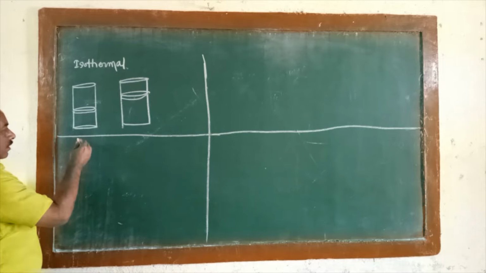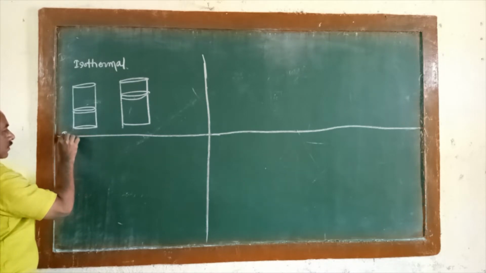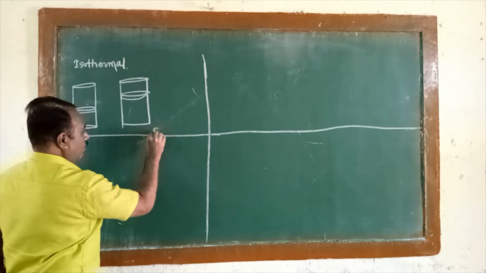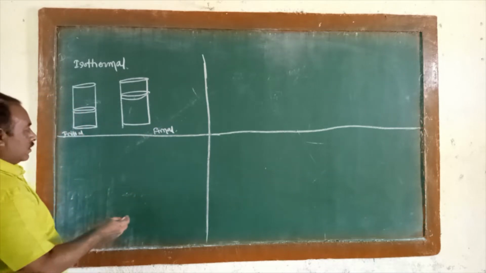This is the system here. This is the initial stage. This is the final stage here. How does the system change here?